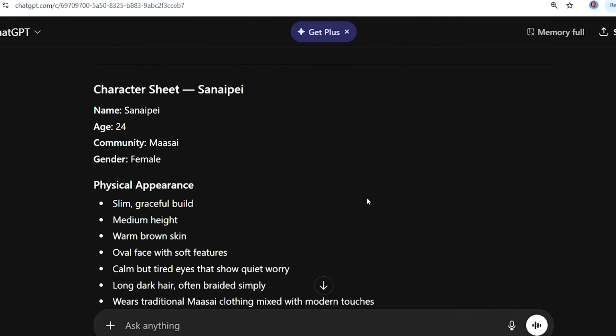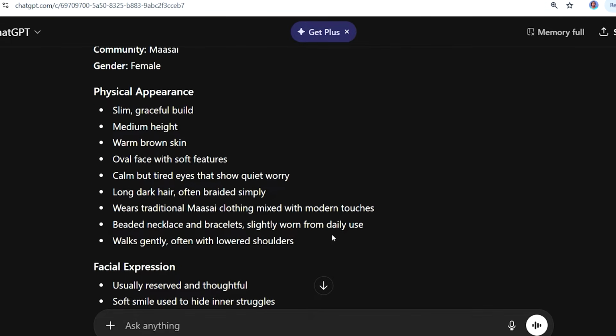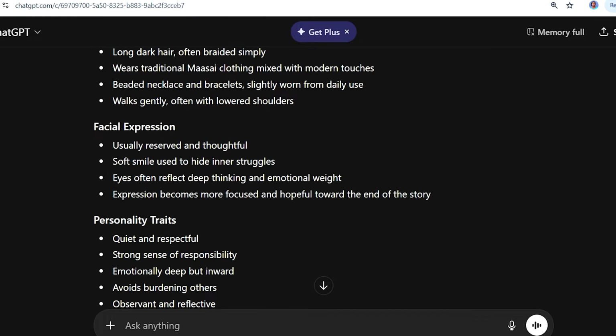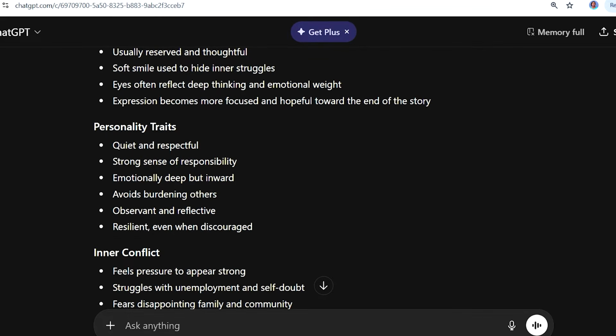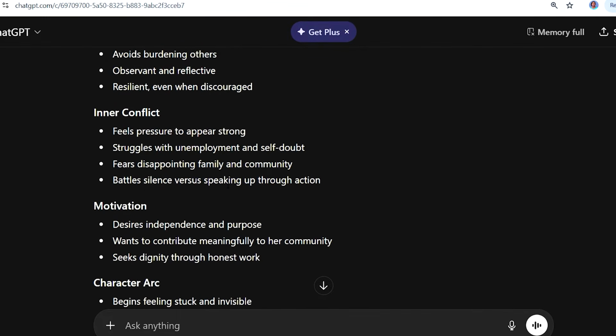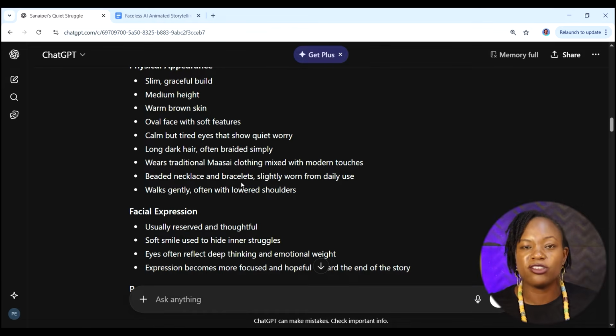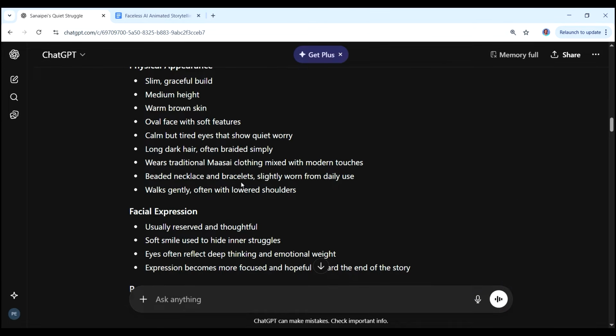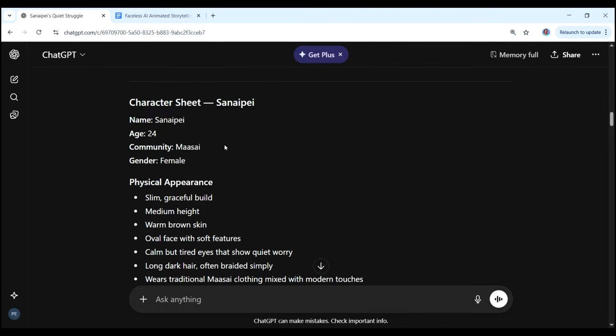This is what I got from ChatGPT. We have the name, we have the age, we have the community as we had described above, and then we have the physical appearance of Sanaipei here. We also have her facial expression here. We also have some personal traits and so on. So we don't need to use all of these when we're creating our main character sheet. What we need is the appearance. So this is what we are going to just copy.